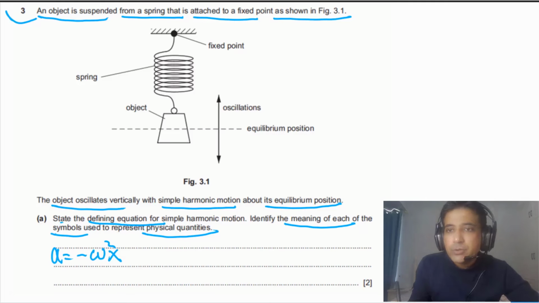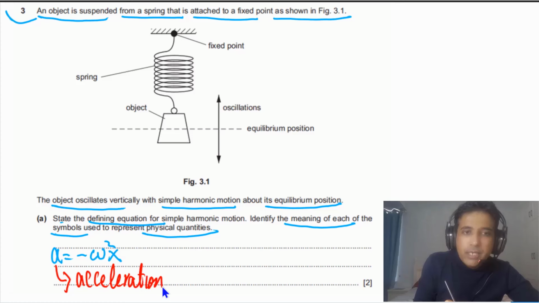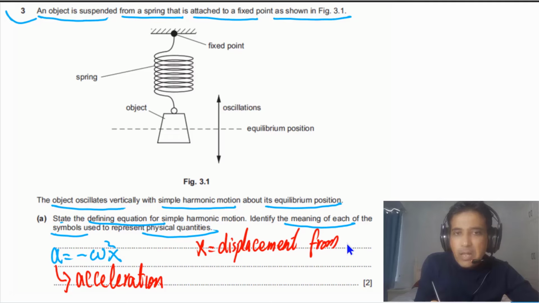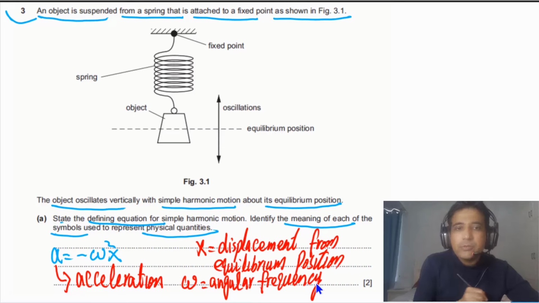So in this equation, we have a. a is the acceleration, so you can write a is acceleration. And x here is the displacement from equilibrium, so we can say x is displacement from equilibrium position. Omega is the angular frequency. If you simply write this much, you will get 2 marks. So omega is angular frequency, and that's all you need to write.